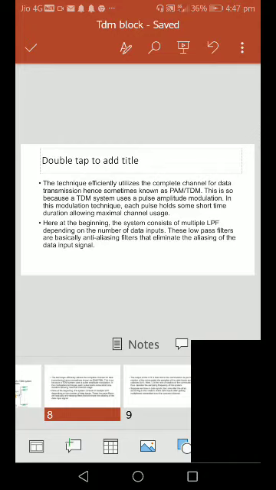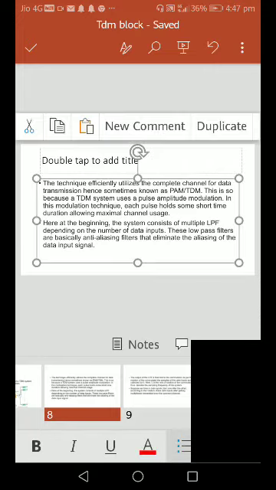These low pass filters are basically anti-aliasing filters that eliminate the aliasing of the data input signal.